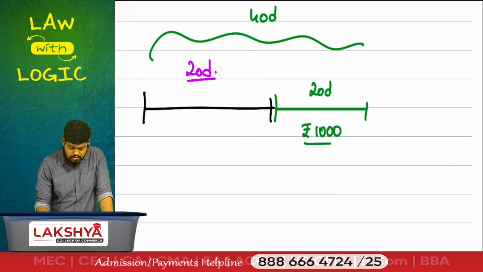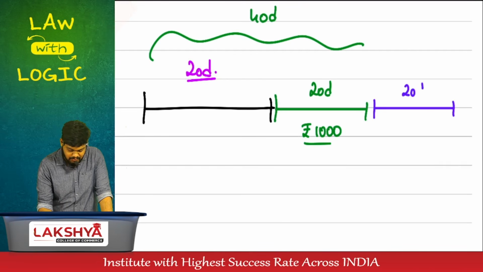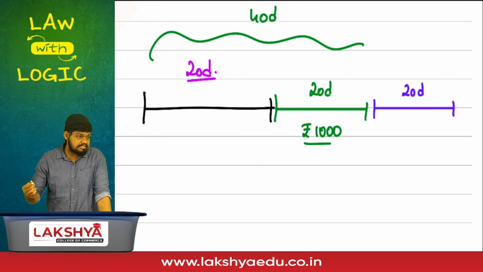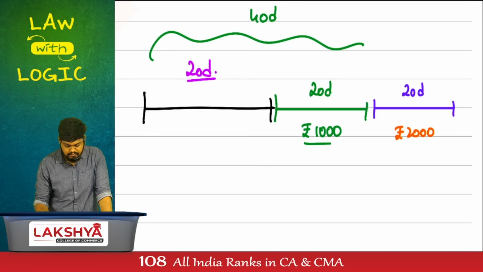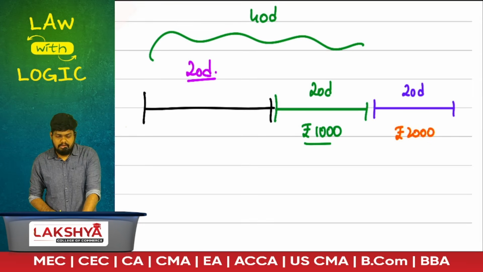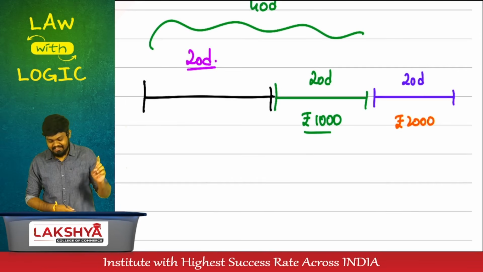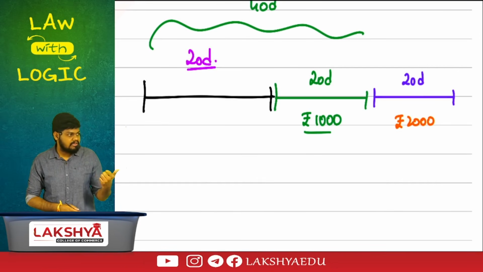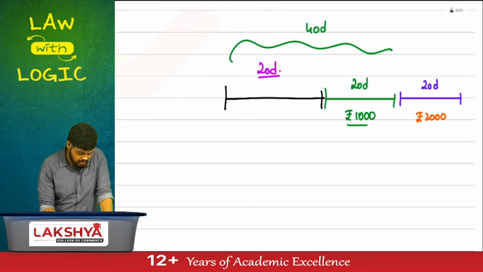If this 20 is also not enough, I'll give you another extension. I'm very generous. I'll give you another 20 days of extension, making a total of 60 days, but I'll charge 2000. Am I generous? Accept it, otherwise I'll not give you an extension. First extension for how many days? 20 days. How much fees? Second extension for how many days? Next 20 days, another 20 days, but you have to pay how much?